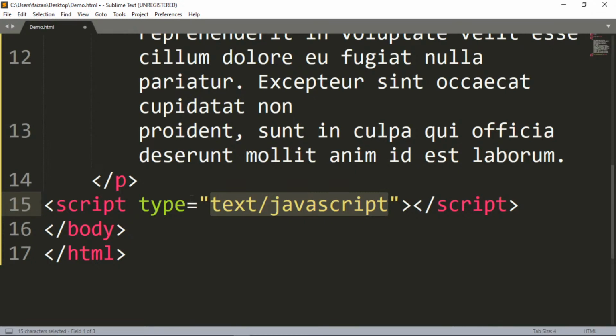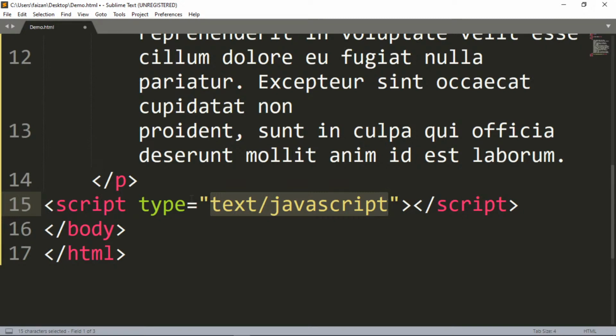What is the difference between writing this in the body and writing this in the head? Whatever you write in the body will be displayed on our HTML page, that is in our browser. Anything that you write in your head tag will not be displayed.